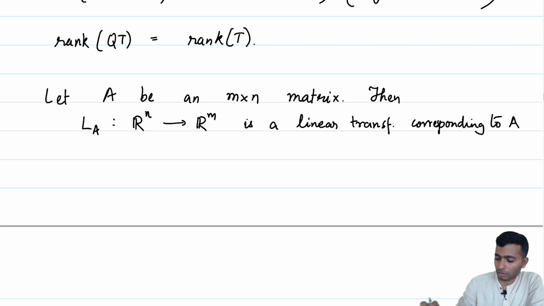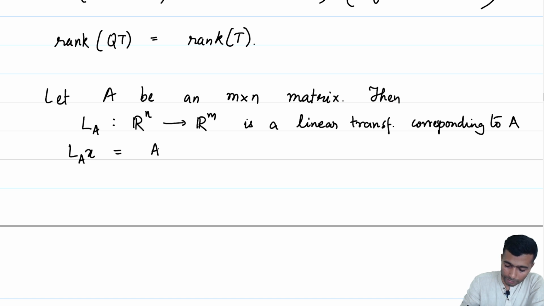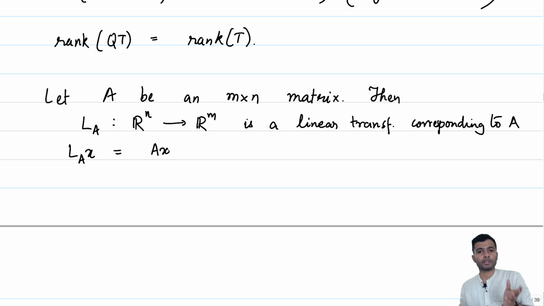If you recall what L_A was, let me just remind you what L_A of X is. This is just left multiplication of the matrix A with the column representation of X. We did look into many properties of L_A. For example, L_{A+B} was L_A plus L_B. We also had L_{AB}, which was given as an exercise to prove, is L_A times L_B, and so on. So, given any m cross n matrix A, we can associate a corresponding linear transformation.